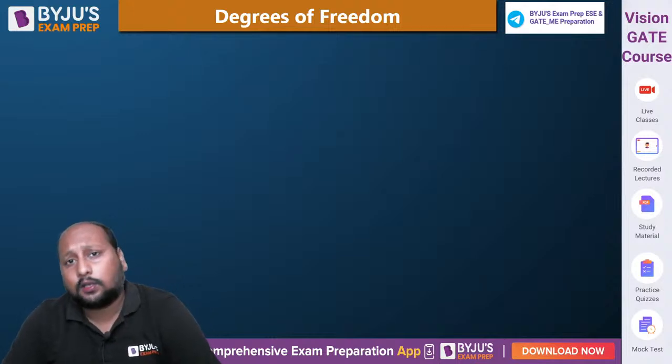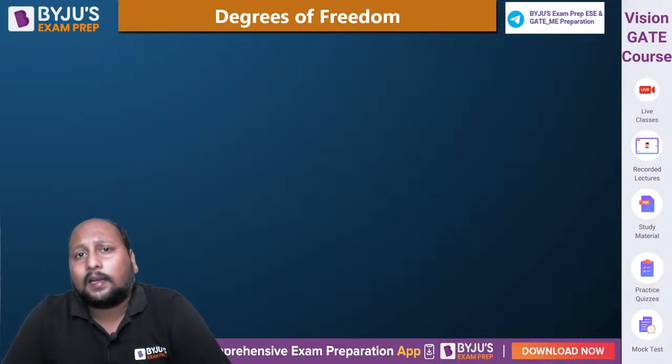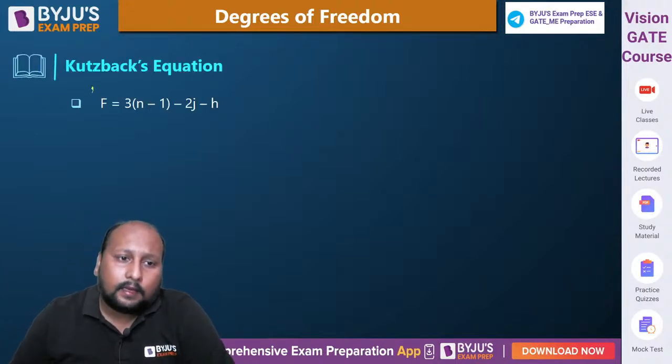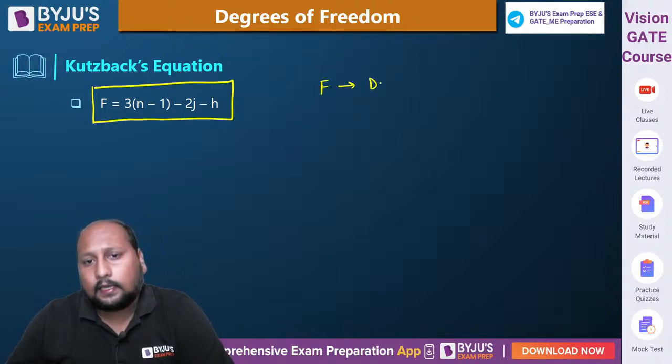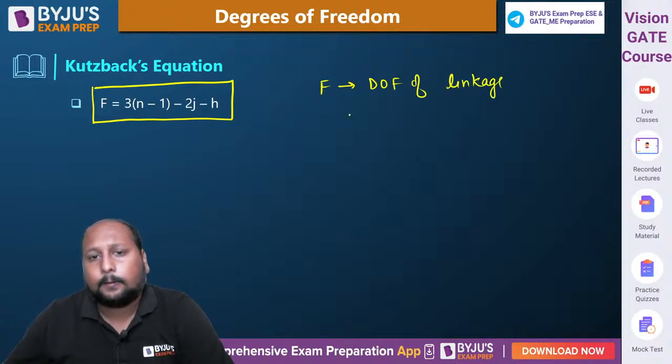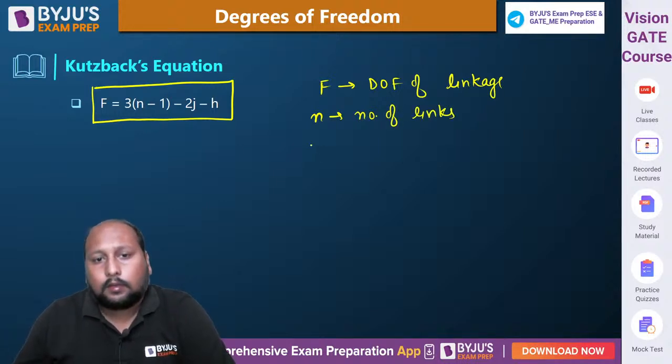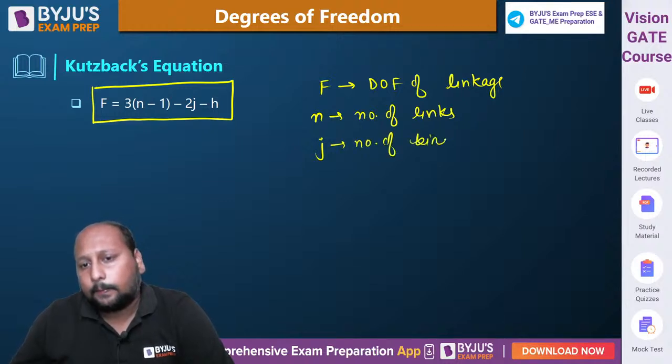What is Grubler equation? The degree of freedom is equal to 3(n-1) - 2j - h. The degree of freedom is equal to 3(n-1) - 2j - h, where F is the degrees of freedom of a closed linkage, N is the number of links, J is the number of binary joints, and H is your number of higher pairs.